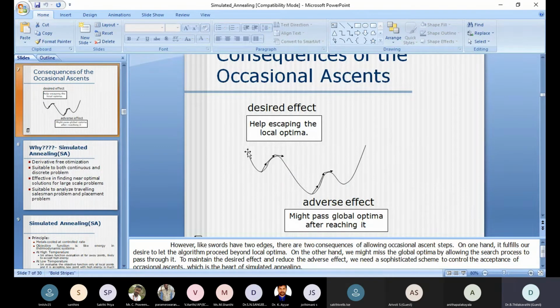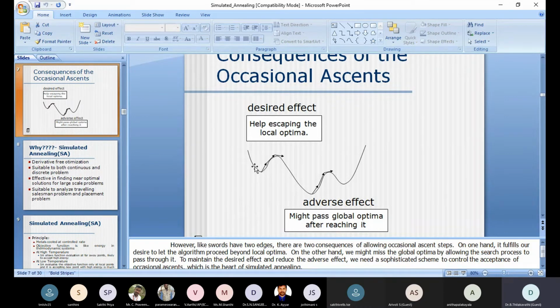Here, for each row there may be one minimum. So this is one minimum, this is one minimum, this is one minimum. If you handle every row separately, you can only find one minimum. But if you handle everything together, that is nothing but the irregularity. So when there is a movement of the irregularity, there is a possibility of achieving the global minimum. Okay, so what about the consequences?